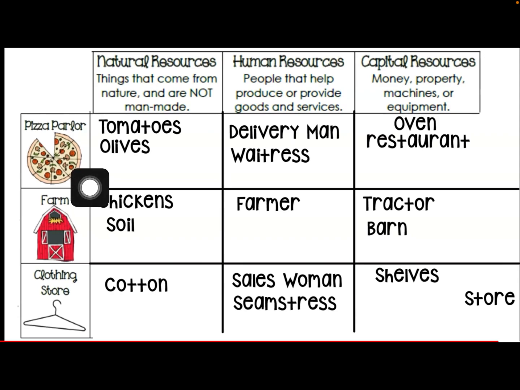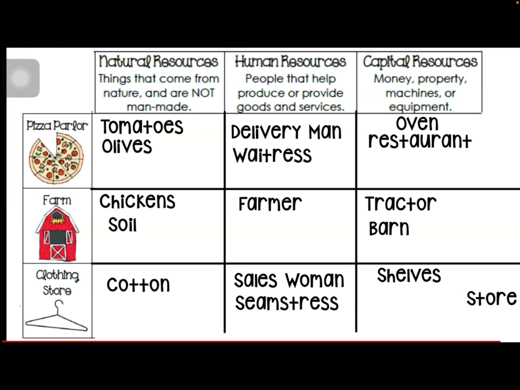Take a look at the chart here and think about what natural resources come from our pizza parlor. I see tomatoes and olives. Can you think of other natural resources that might come from a pizza parlor? You might have said other items that we grow on our planet, like onions or green peppers, other toppings that can go on that pizza. Those are natural resources that could be found in a pizza parlor.